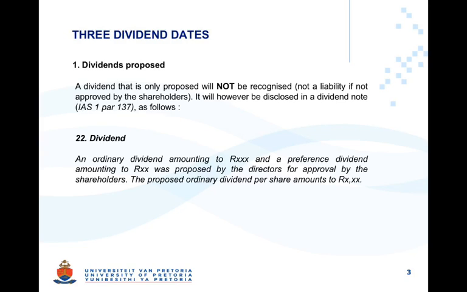While there is no recognition at this point and no presentation as a result, there is disclosure of the proposed dividends in the annual financial report. This note will allude to the amount of the ordinary dividend proposed, as well as the preference dividend, and the fact that it has not yet been authorized by the meeting. It will also provide an indication of the amount per ordinary dividend. You will note there is no amount per preference share, as this is a fixed amount associated with the share over the share's lifetime.